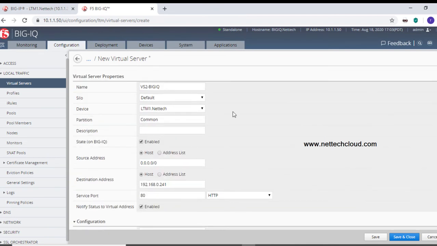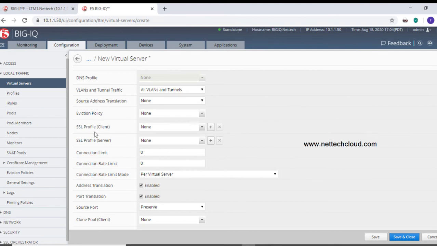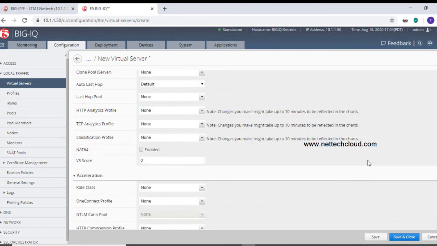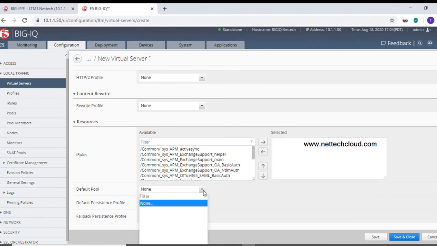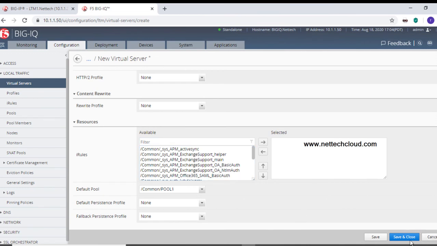So very much the same options as here. Whenever we create a virtual server object on F5 BIG-IP, the same options are available here, right? So there is no difference. Everything is very similar here, like source address translation, and where is the pool option, and yes. And I want to associate this default. Let me click here. Pool 1 is selected.